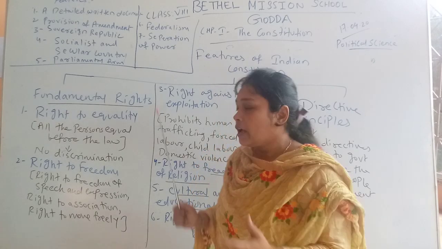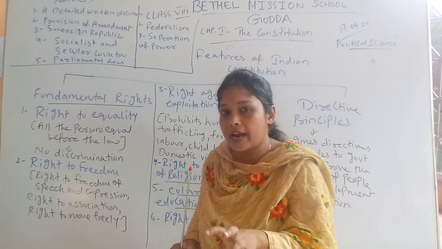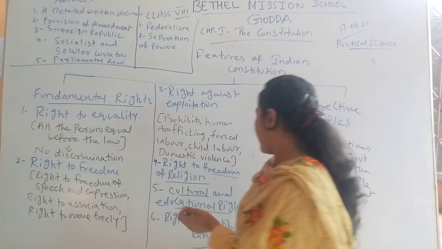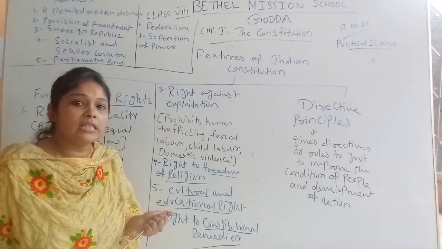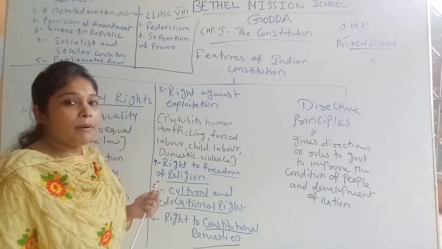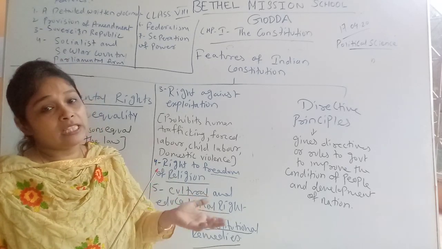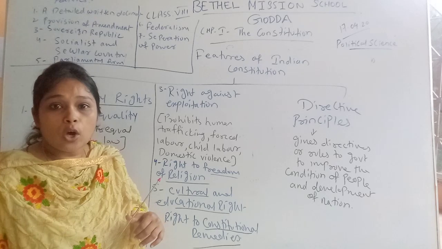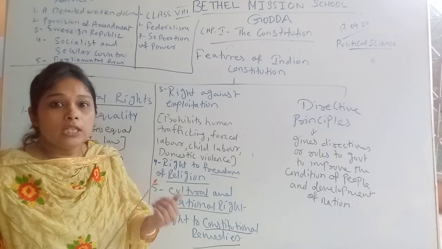So fundamental rights have been given to us. But to protect those fundamental rights, there is also one right, the right to constitutional remedies, which says that if as an Indian citizen we feel that our fundamental rights have been abolished, or that the government has not given us the freedom to enjoy them, we can go to the High Court and Supreme Court for justice.